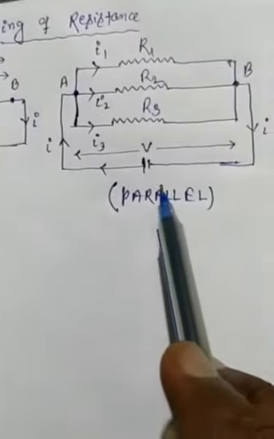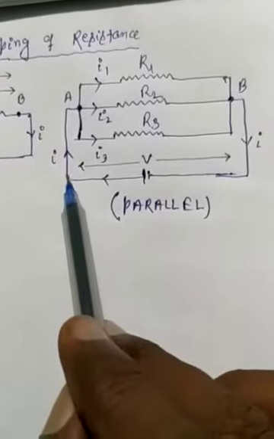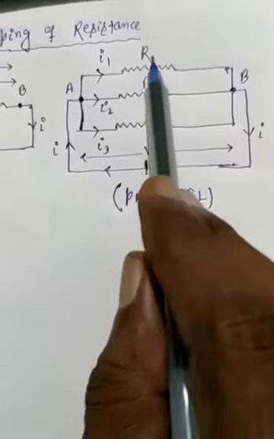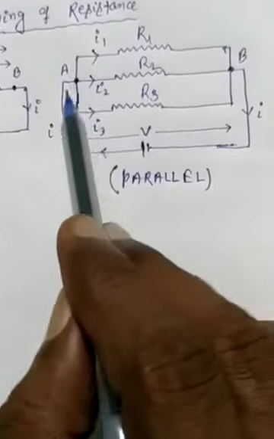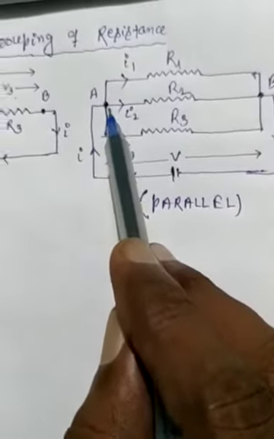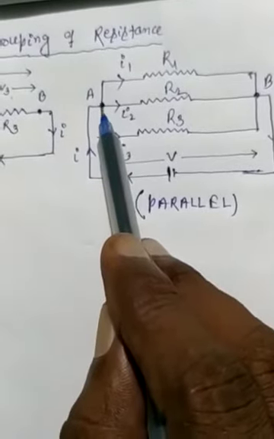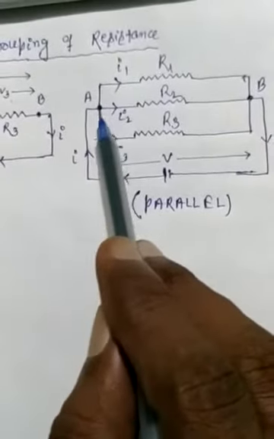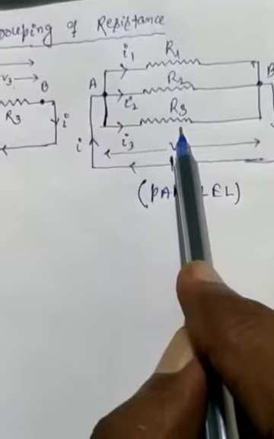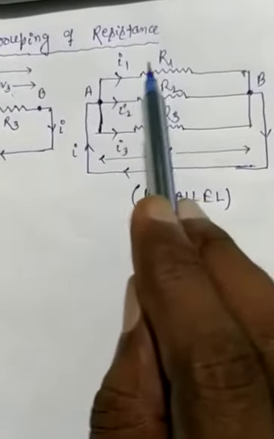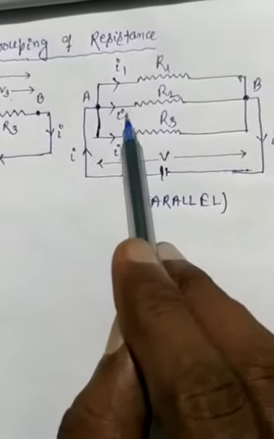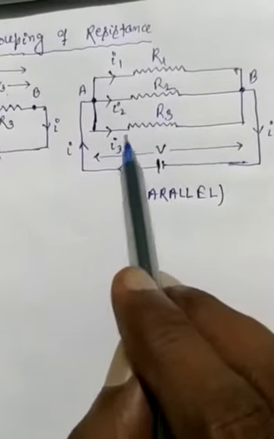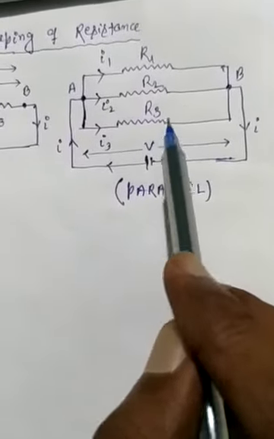But in case of parallel combination, the current flowing through all the resistances is different. Whenever the current crosses the junction A, it divides into three parts. That is, I1 flows along R1, I2 flows along R2 and I3 flows along R3.